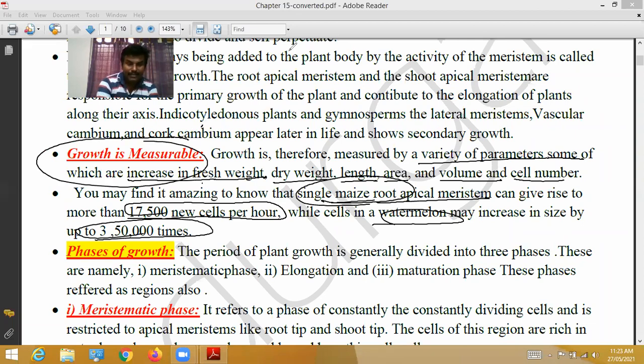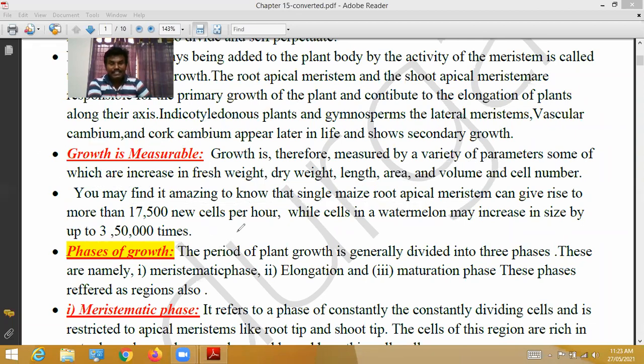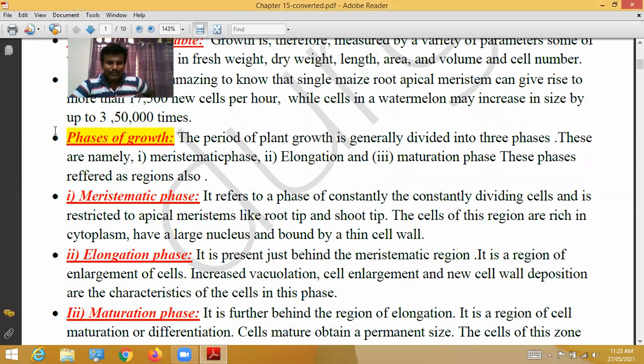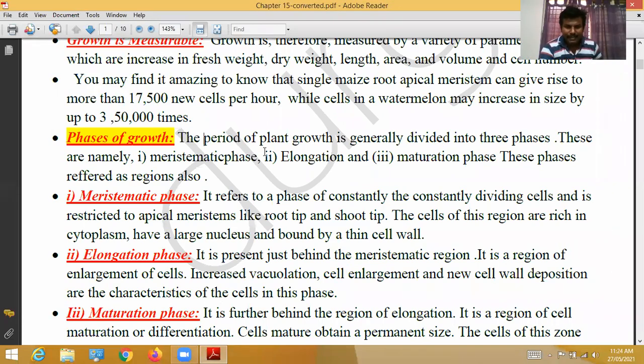measurable. Okay, next, phases of growth. In growth, various phases can be observed. The period of plant growth is generally divided into 3 phases.